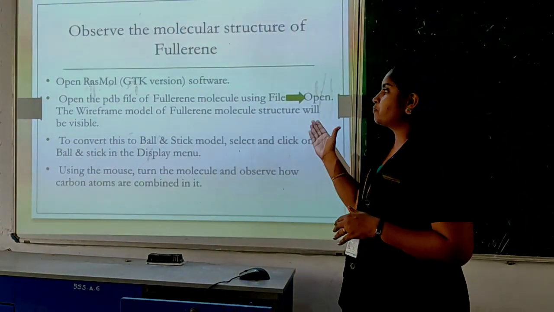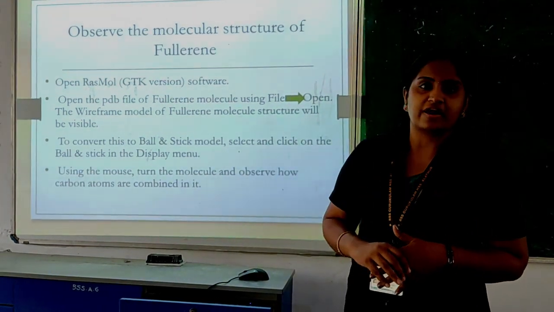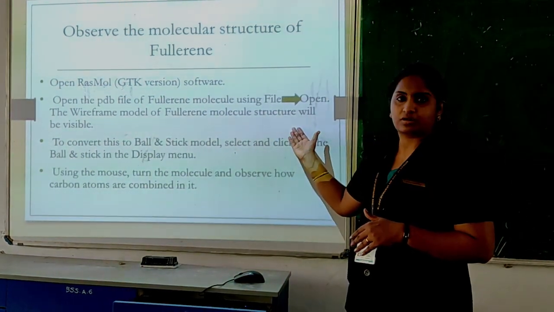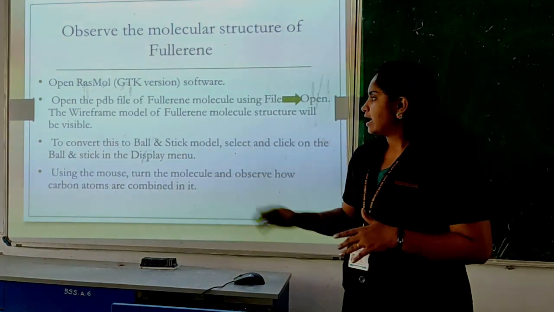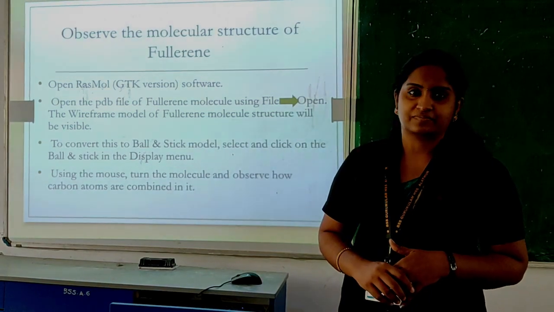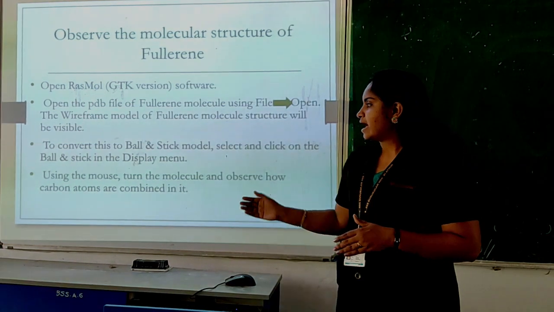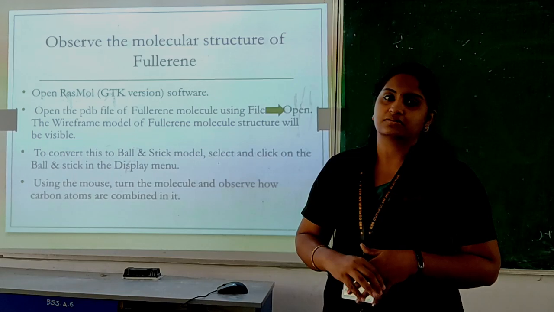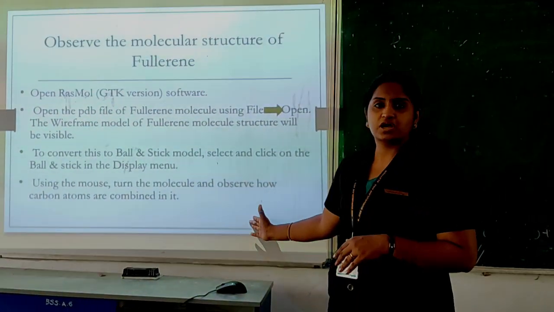Clear? And you can open the file. It is available in our system. So you can open the file in home and you can open the fullerene molecule. File, open, like that. Next, if you want to change the view, you have the option ball and stick. So you can see that ball and stick format. Here just turn or twist the mouse, and the molecular structure will turn. Like this you can observe the molecules.